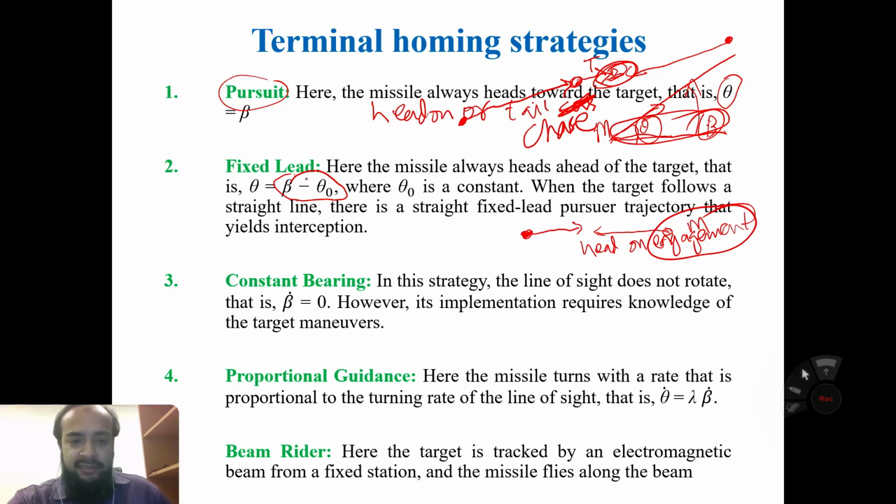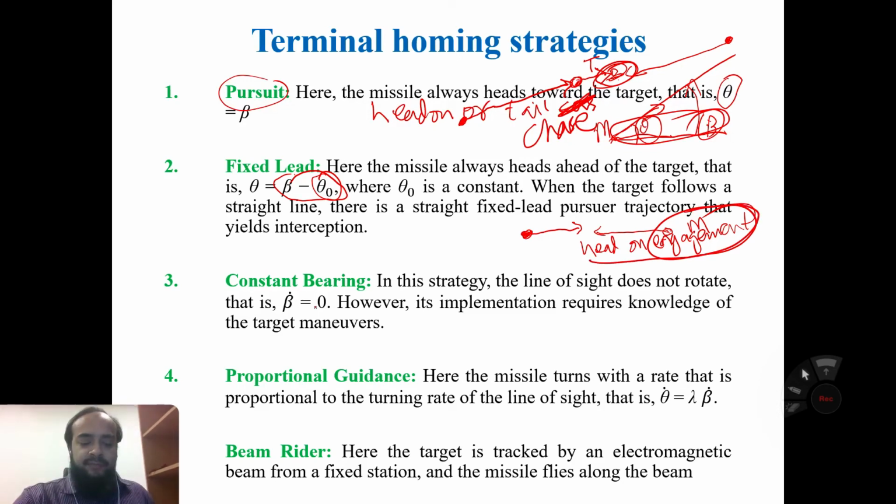So in fixed lead, some arbitrary heading angle is leading the line of sight angle beta. So when the target follows a straight line, there is a straight fixed lead pursuer trajectory that yields interception from the head side, from the head-on engagement.